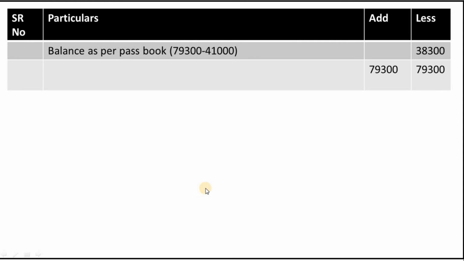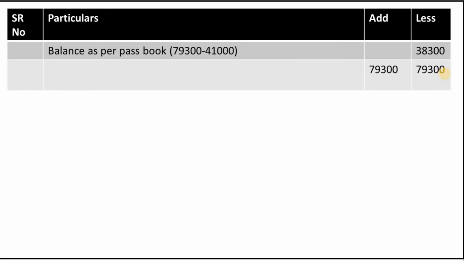Now we have recorded all these differences in the bank reconciliation statement. Now we have to total the amounts in add column and less column. As per the rule, we have to mention the highest balance in both the columns. Here the highest balance is in add column, that is 79,300. This amount we will mention in both the columns.